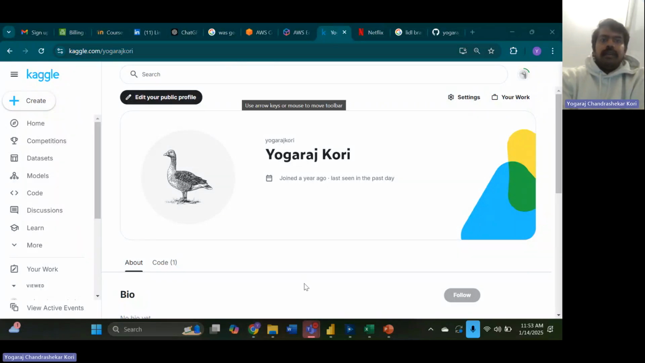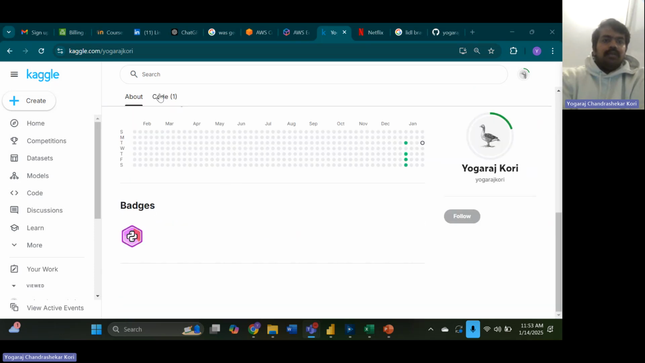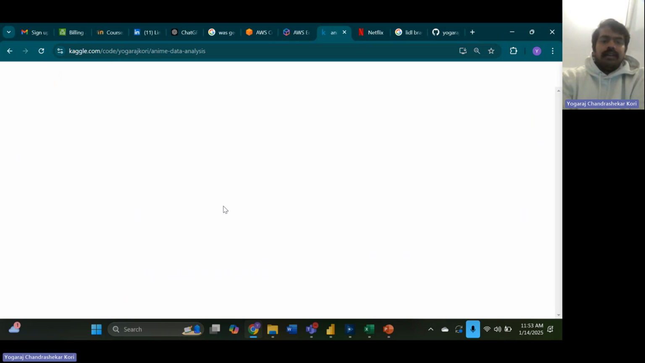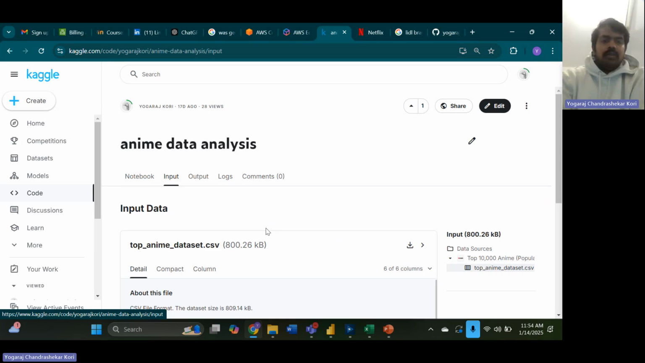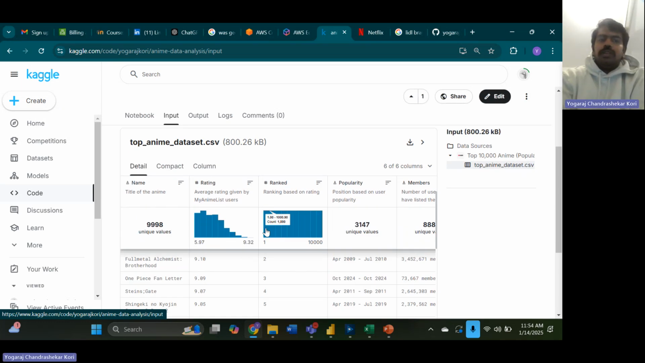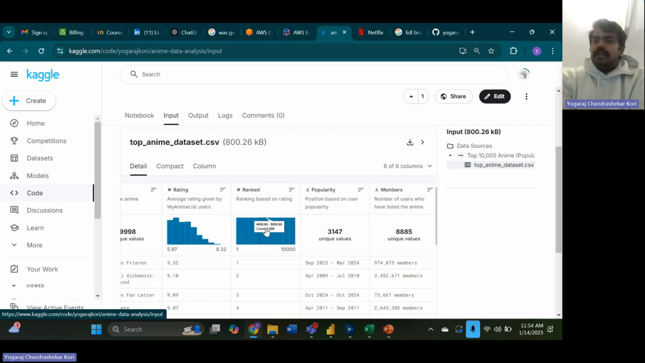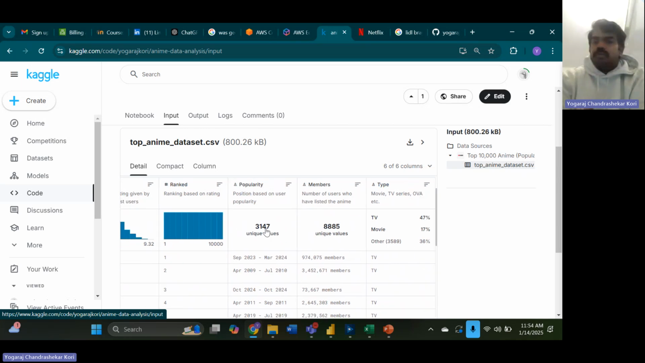So this is my Kaggle project. This is one of my first projects here in Kaggle. This is how the dataset looks. It has the name, rating, rank of the anime, popularity of the anime, when the anime started and when it ended, the number of members who are viewing the anime, and the type of anime where it is played.